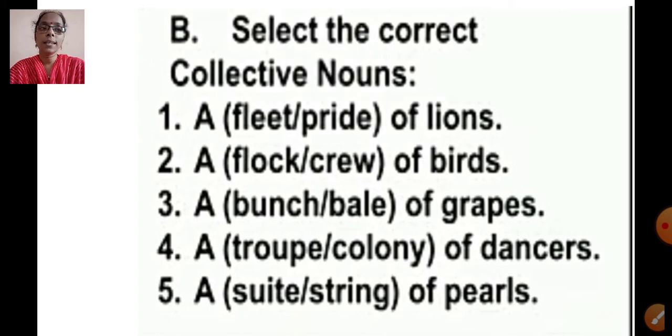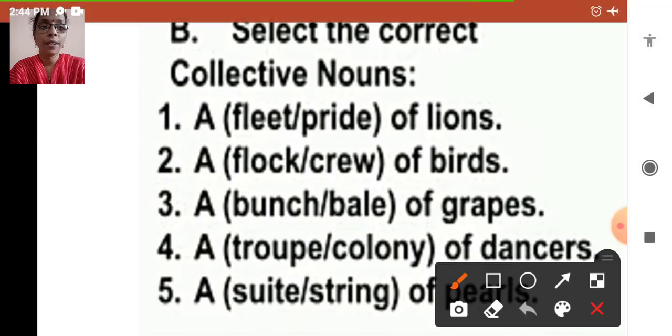Select the correct collective nouns. In the brackets, you are given options there. You have to click the correct collective noun. A fleet, pride of lions. Which is the collective noun here? Fleet of lions or pride of lions? Yes, it's a pride of lions.